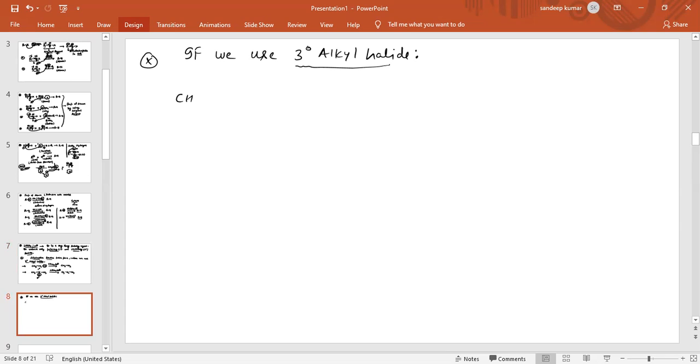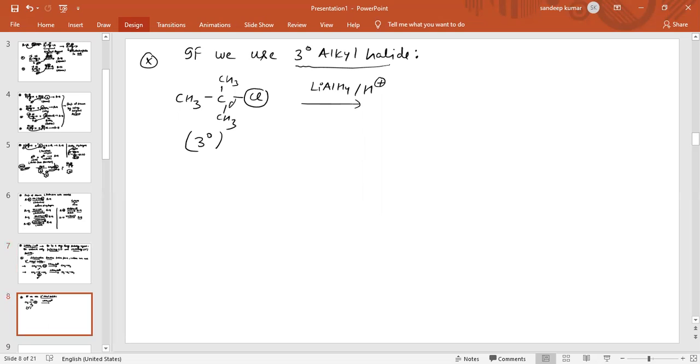The example is CH3C(CH3)(CH3)Cl. When we add lithium aluminium hydride in the presence of H plus, the functional group is attached to this carbon atom and the neighbors of this carbon atom are 1, 2, 3. So this is a 3 degree alkyl halide, and in a 3 degree alkyl halide there is an elimination reaction.